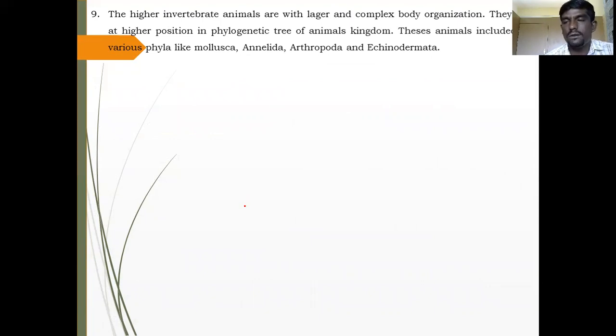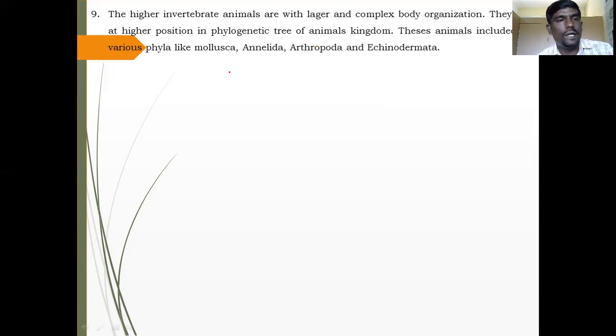If you sketch the phylogenetic tree of kingdom Animalia, also called a cladogram of kingdom Animalia, these higher invertebrates take a higher position in the phylogenetic tree.